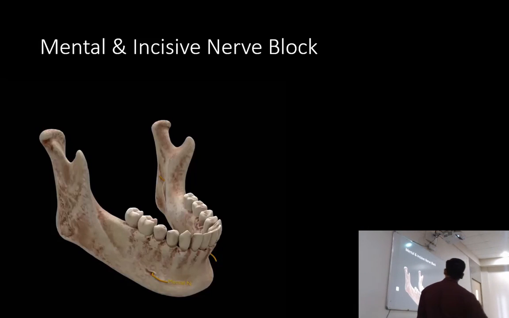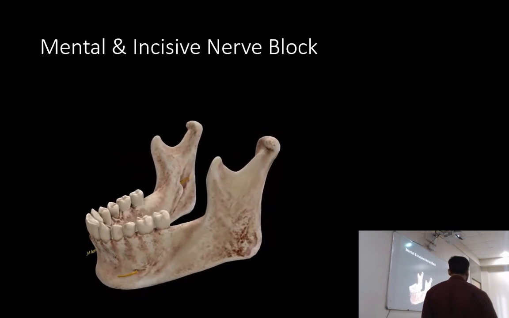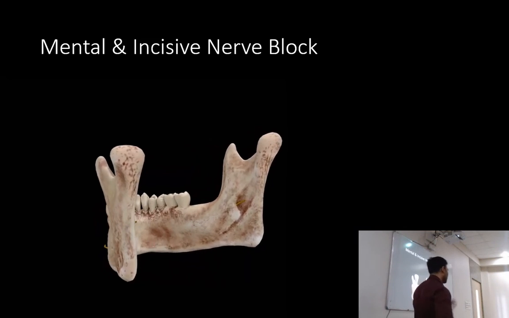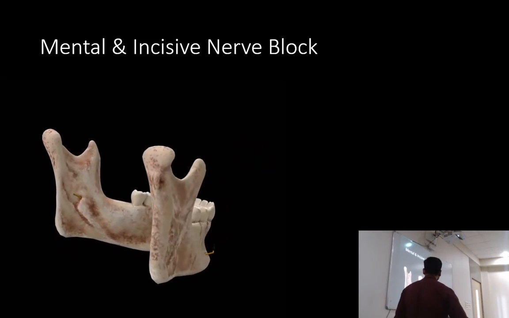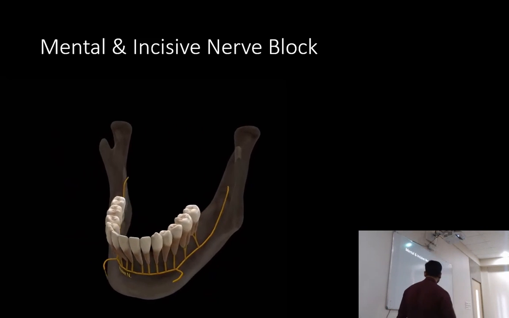Now we come to the mental and incisive. I'll give you a refresher. You see the nerve coming out from the mental foramen. That is the mental nerve block, not nerve, mental nerve. And the nerve that continues inside the bone, inside the canal, that is the incisive nerve.